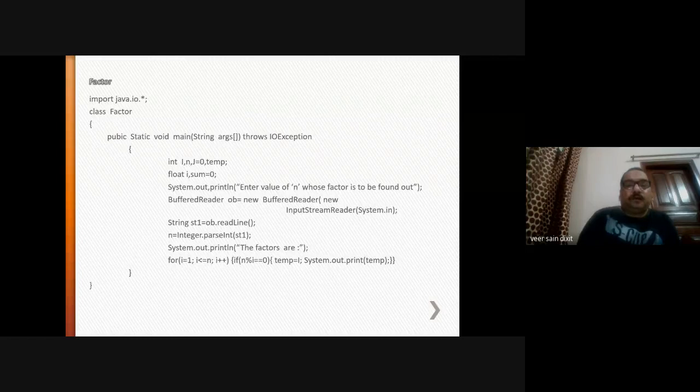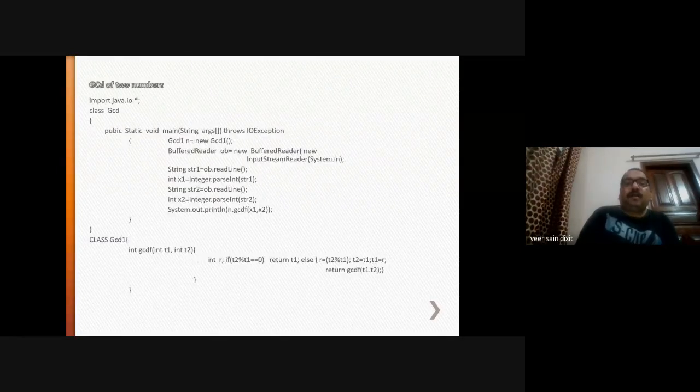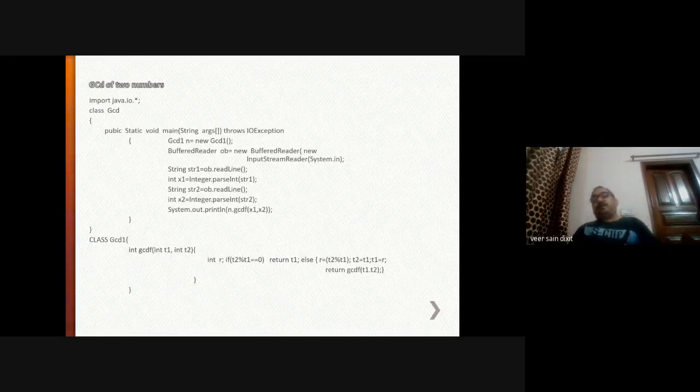Right? So, in this way, by using this logic, the factors will come. Then GCD of two numbers, greatest common divisor of two numbers. Another example.